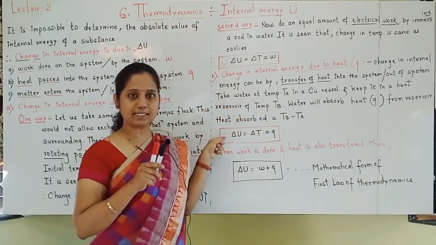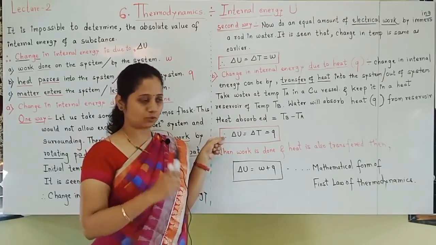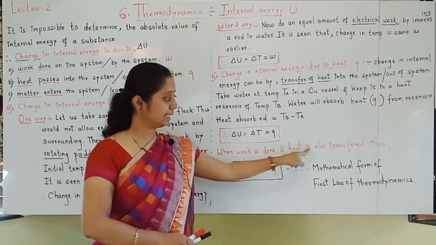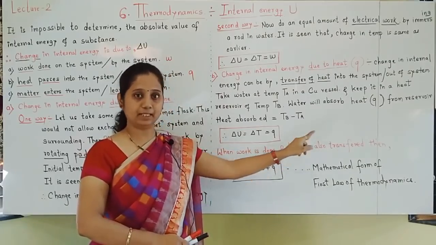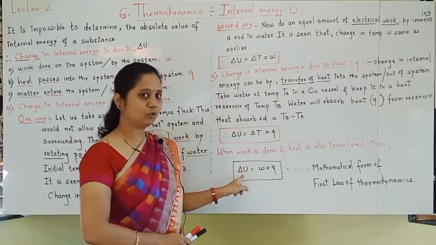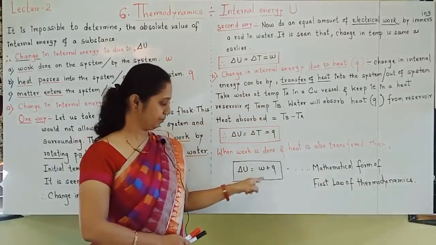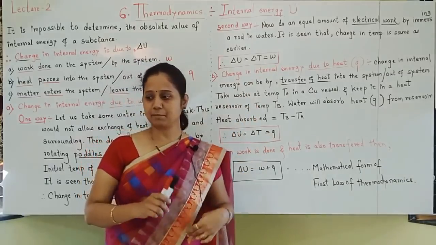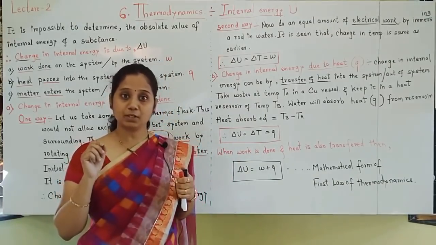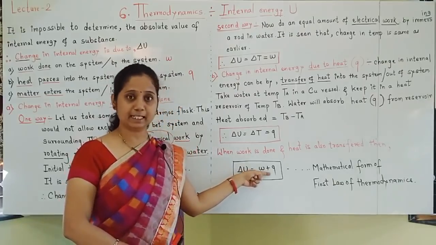But if work is done and heat is also transferred, then change in internal energy delta U is equal to W plus Q. Remember, delta U is equal to W plus Q, when both have been done.